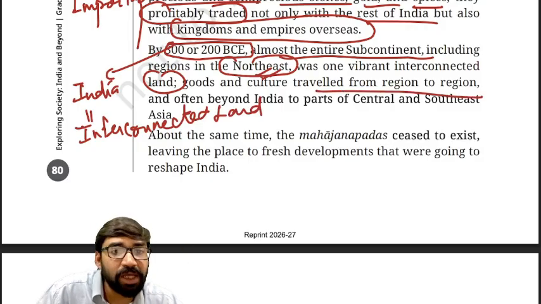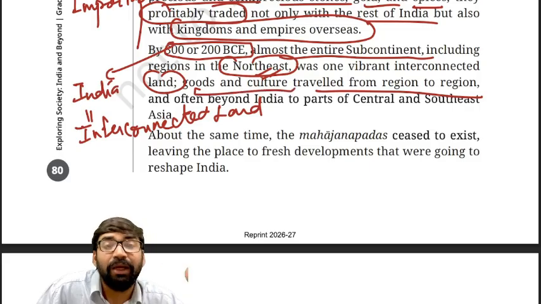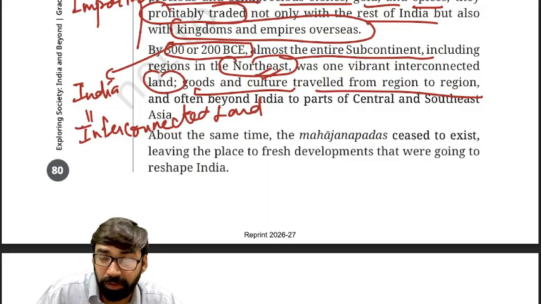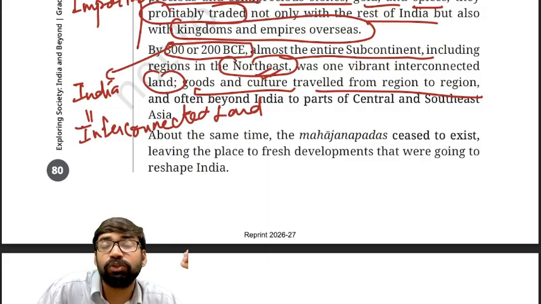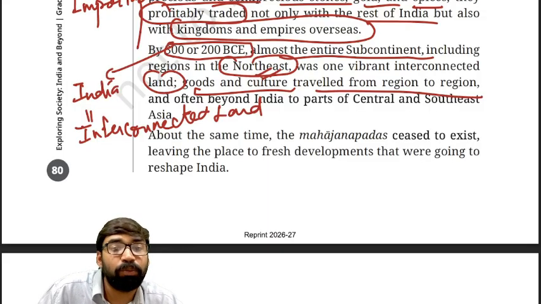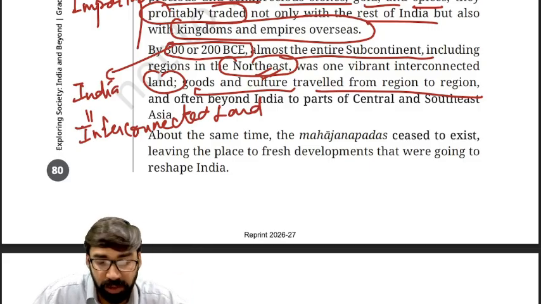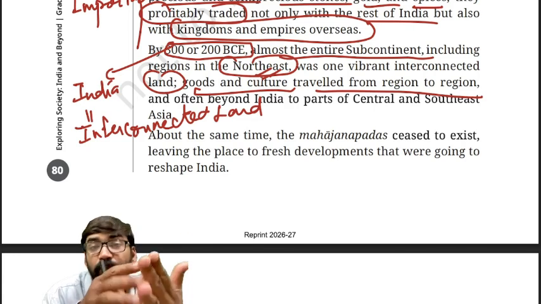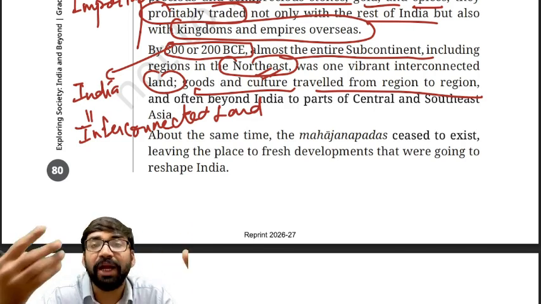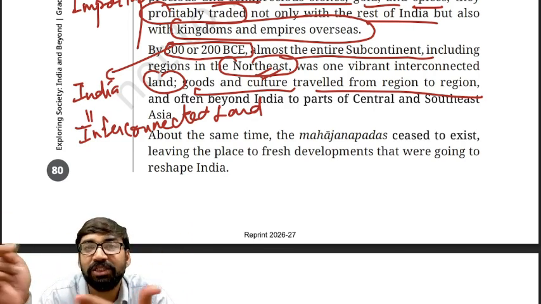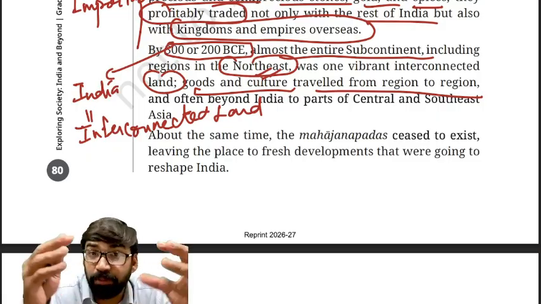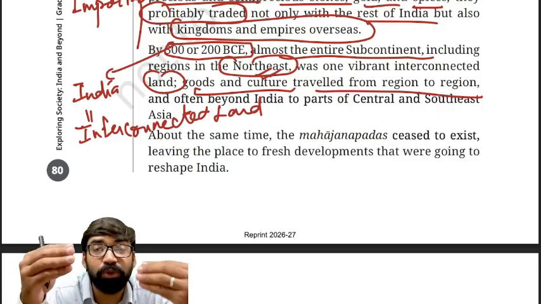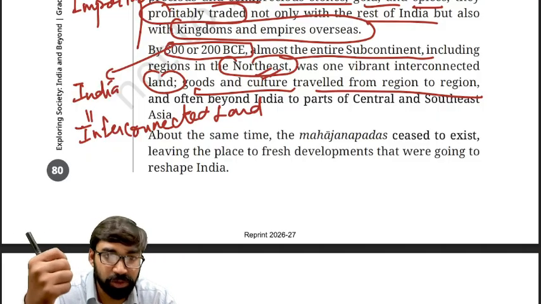Clear? So goods and culture traveled from region to region. Culture and ideas are also disseminated through trade and commerce. Then it was not only related to India, it is related to parts of Central as well as Southeast Asia. In this way, we can say how ancient religions, Buddhism, got spread outside India, in Central Asia, East Asia, Southeast Asia, everywhere. And through trade and commerce only, Buddhism became global in nature.